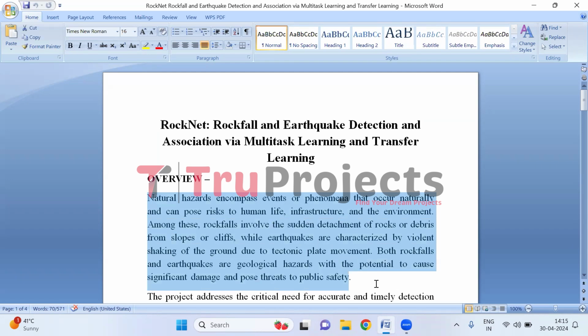Natural hazards are events that happen naturally and can be dangerous to people and things around them. Rockfalls are when rocks fall from steep areas like mountains and can hurt people or damage buildings. Earthquakes are when the ground shakes suddenly and can make buildings collapse or cause things to fall down. Both of these events can be really scary and can cause a lot of damage, so it's important to know about them and be prepared in case they happen.